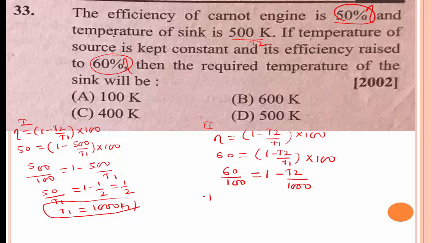Then T2 divided by T1, that is 1000, is equal to 1 minus 60%, that is 0.6. We get 0.4. Therefore T2 is equal to 0.4 into 1000, that is 400 Kelvin. Option C is the right answer.